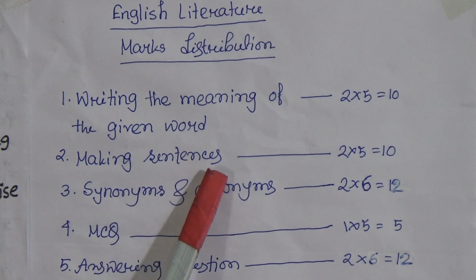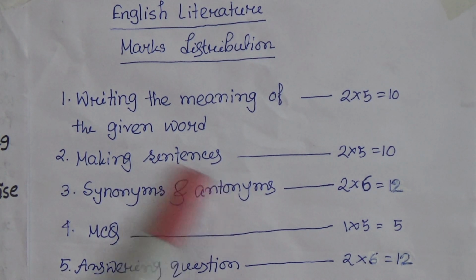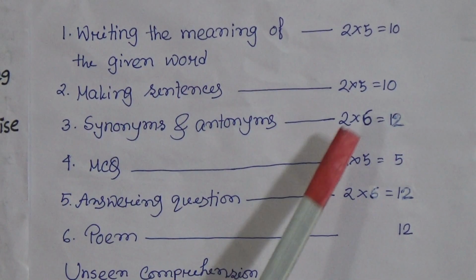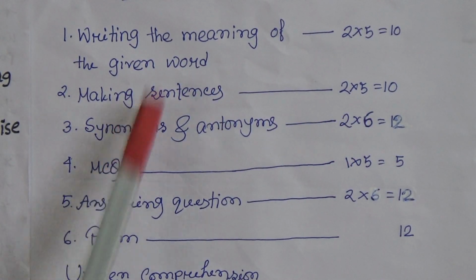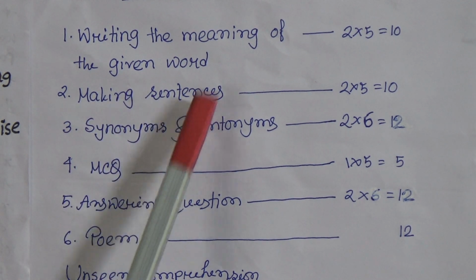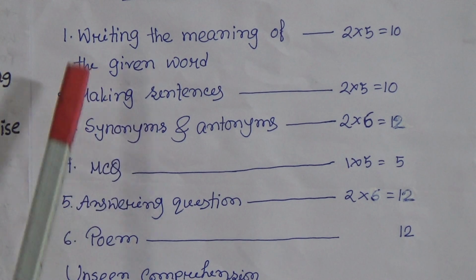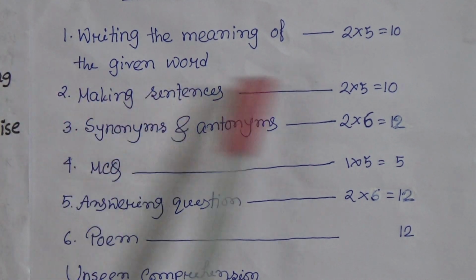Now, making sentences. For making sentences, also the same thing. You will get 5 words for making sentences with these words, and the total mark is 10.